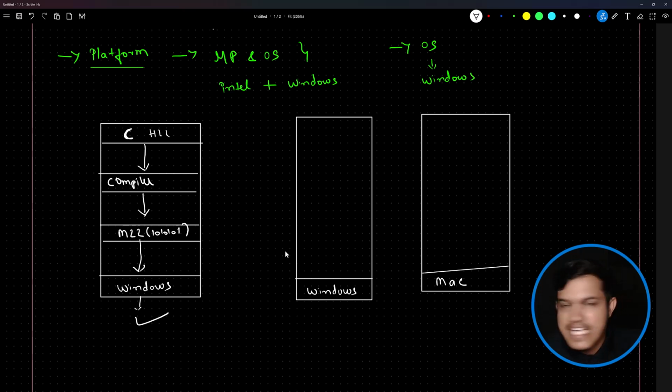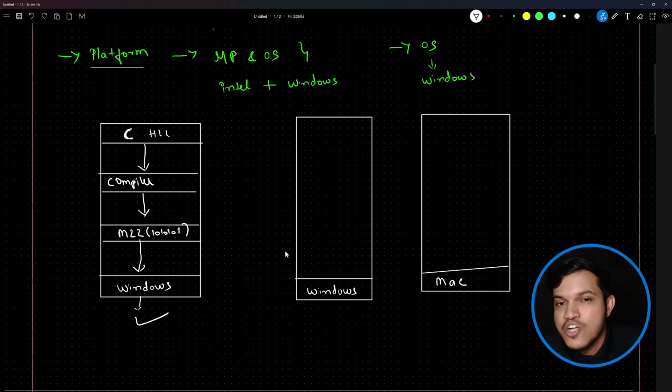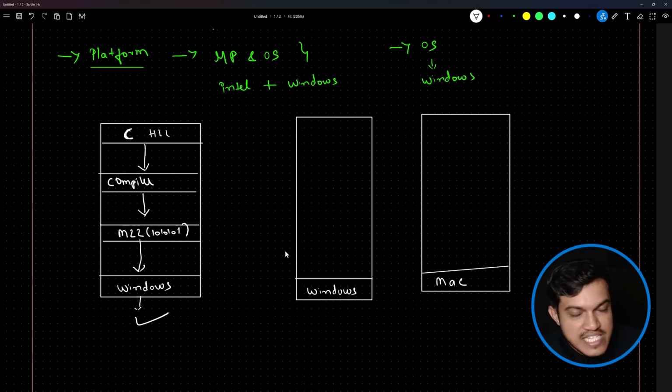Of course, if it is a C language, it will be converted again. Linker will be involved. An executable file will be made. All this there. But for now, again, it's not about whether C is platform dependent or independent. I'm trying to make you understand in general. Any language, it could be Java also. So whatever program we have written, whatever application we have developed, we have used English like commands.